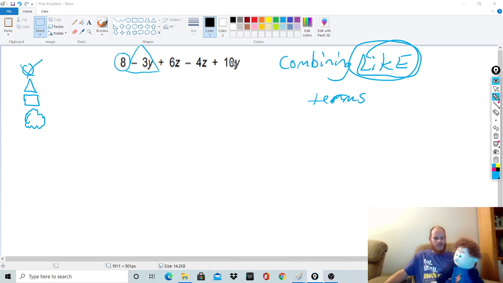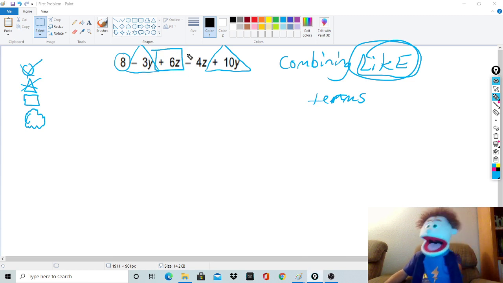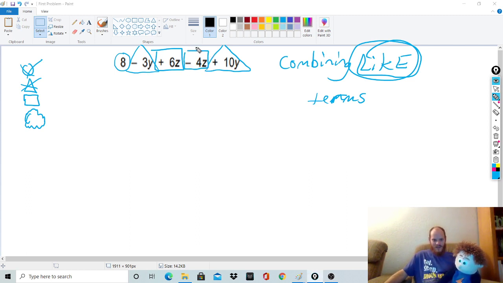What about this guy? Oh, because it's another Y, it goes with it. Exactly. So that makes it a like term. And notice it put the addition in front of it. Done with that triangle. Move on to the square. I'm going to put the square on the 6Z, and then around the negative 4Z because it's alike. Exactly, because the Z's go together. So I'm done with all my shapes. I didn't even need to use my cloud that time.